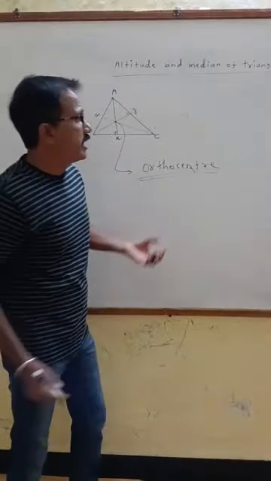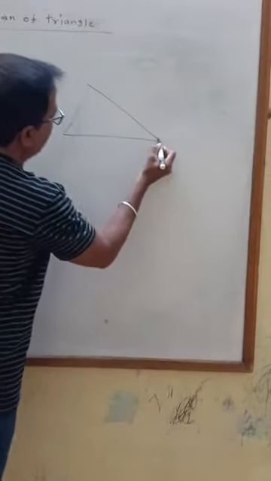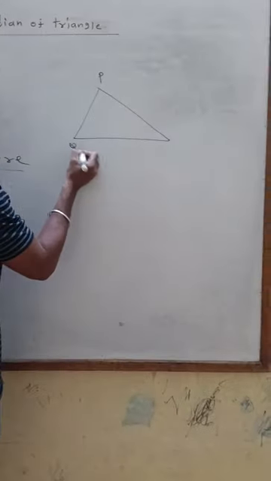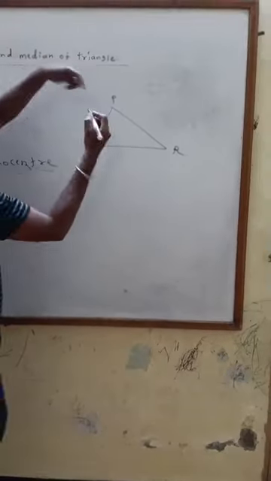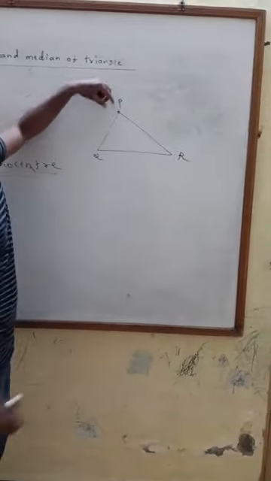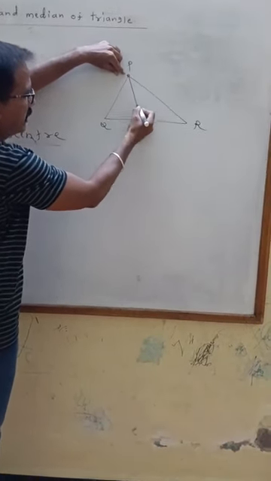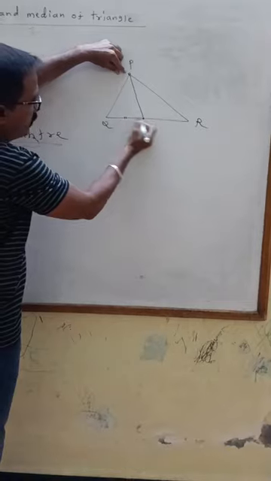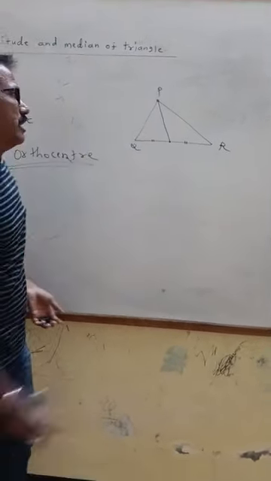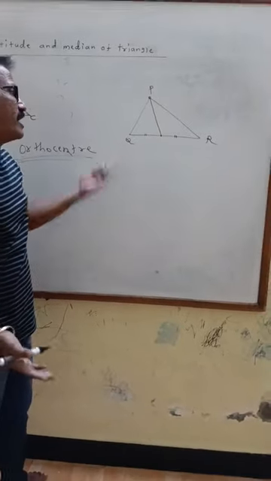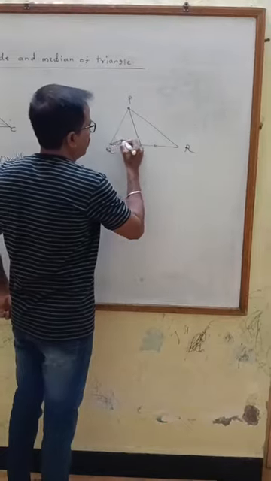See, for median, similarly in triangle, there are three vertices and three sides. When we draw a line segment from vertex to midpoint of its opposite side, this is called median of a triangle. Triangle has three vertices, therefore we can draw three medians for any triangle.